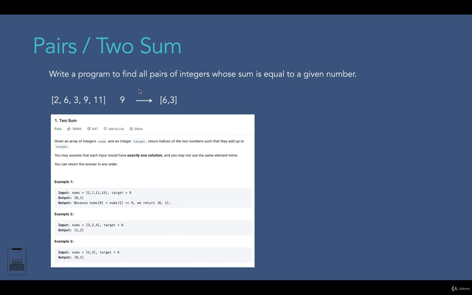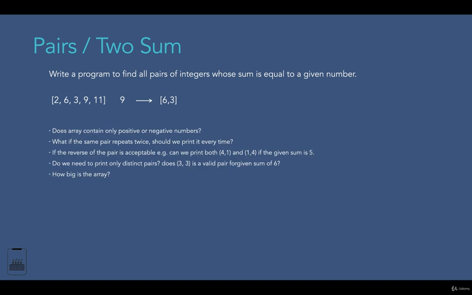In a programming interview, many things matter apart from the correct solution. For example, the first thing the interviewer looks at is whether a candidate can ask the right questions or not. So before jumping straight into the coding, spare a second or two, think about the problem and clear any doubt you might have. For example, you can ask the following questions based on this problem. The first question might be, does the array contain only positive or negative numbers? What if the same pair appears twice? Should we print it every time?